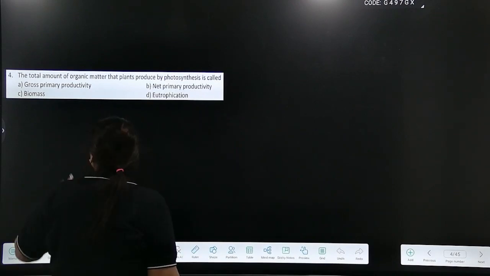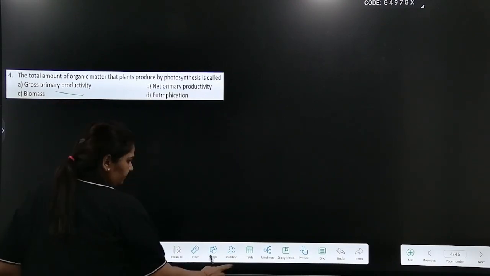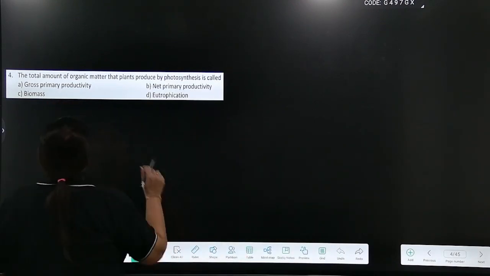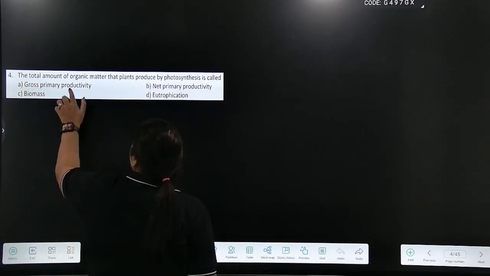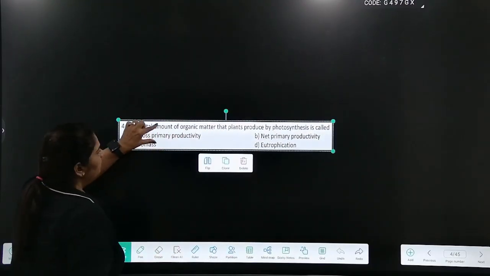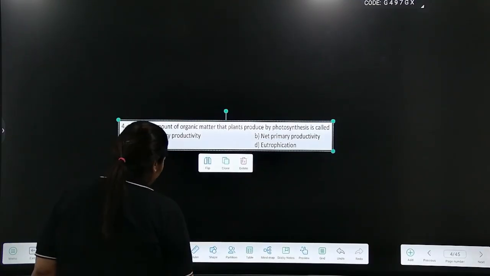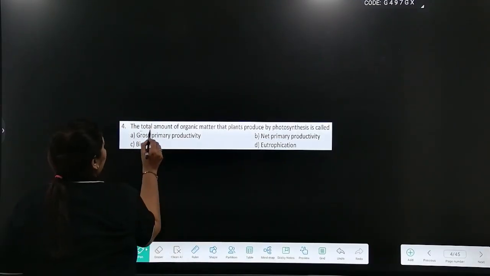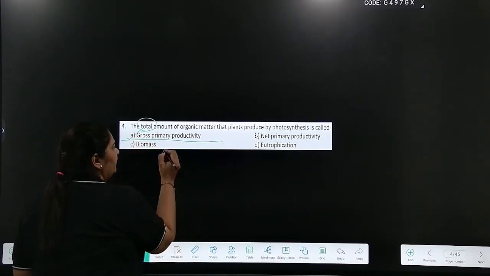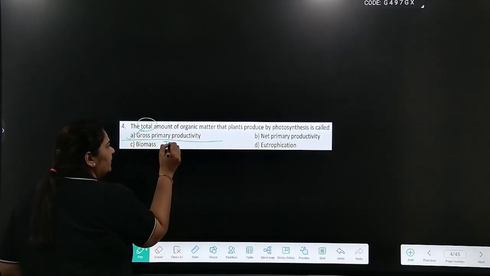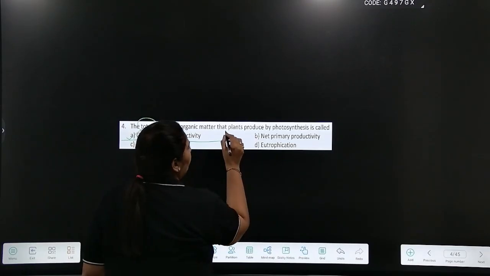Going next, the total amount of organic matter that plants produce by photosynthesis is called. Since the option is saying total, the answer is going to be gross primary productivity. The primary word is specifically for T1 or plants.